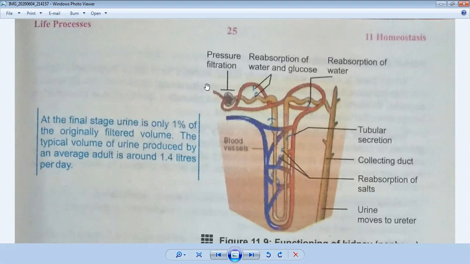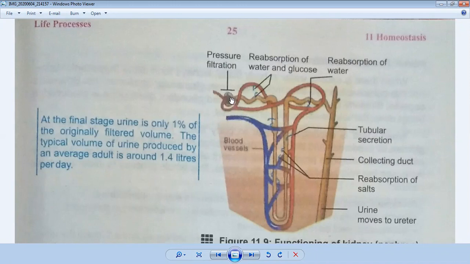After the above steps, the filtrate present in the renal tubules is known as urine. It moves into the collecting ducts and then into the pelvis. Now you will understand this process with the help of the structure of the nephron. You have also seen its previous diagram. I have told you the structure of the nephron consists of the renal corpuscle, and it also consists of the renal tubules. You can see these are the renal tubules.